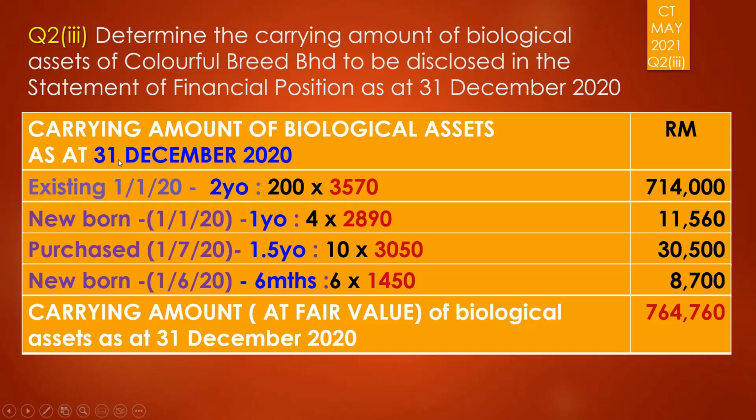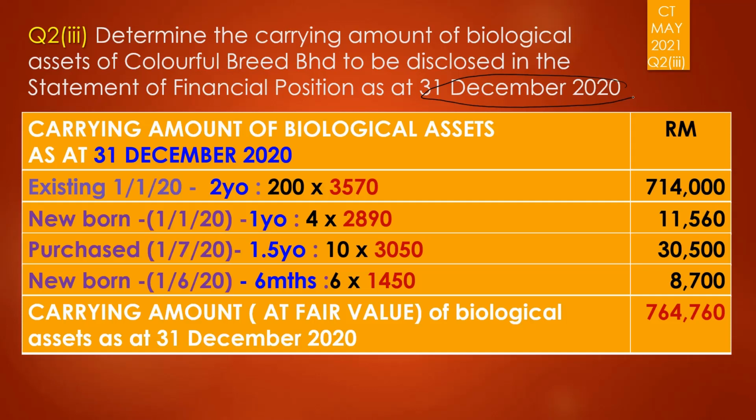So if you can see here, the carrying amount means the price as at 31st of December 2020. So as at 31st of December 2020, at the end of the year, all the physical transformation would have happened.